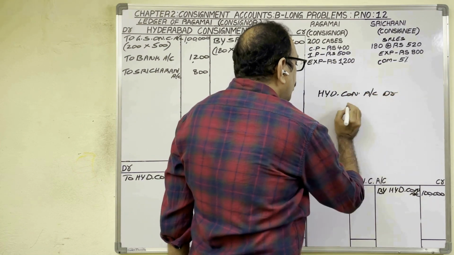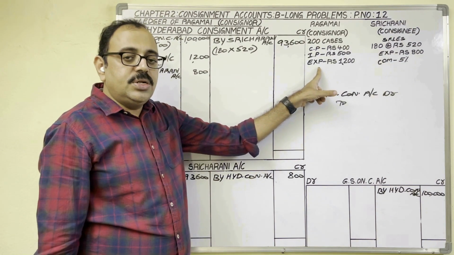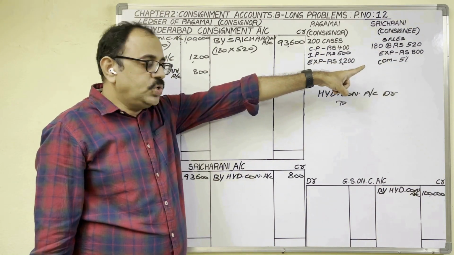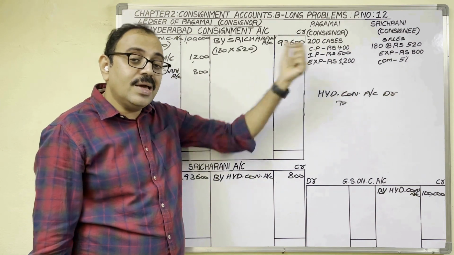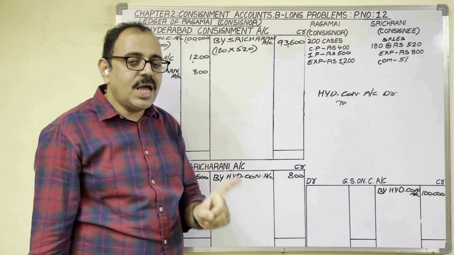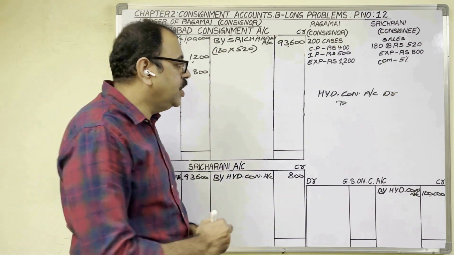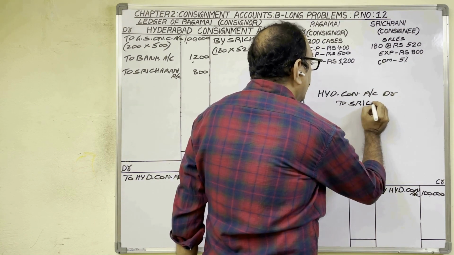Hyderabad consignment account debtor to whom we should pay this commission? To consignee. So for this commission amount also, consignee is becoming a creditor because we have to pay. Creditor means liability. Liability shows a credit balance. Therefore, we should credit consignee's account.